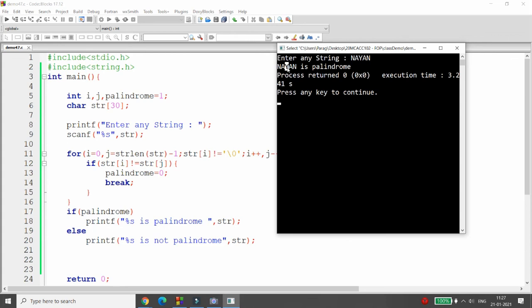So you can do the same program using the inbuilt function and without the inbuilt function. So that's it from my side.